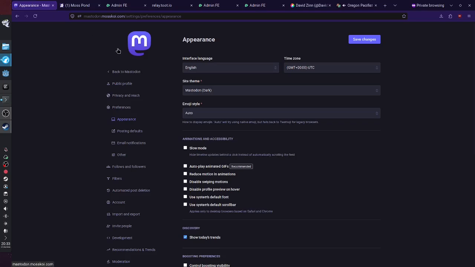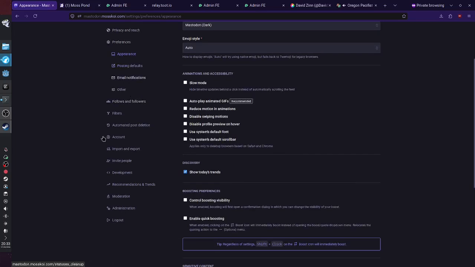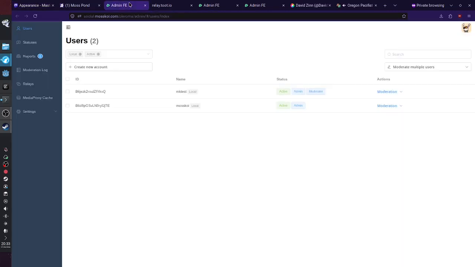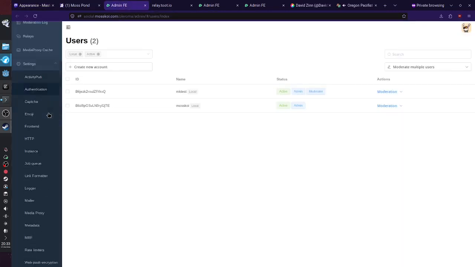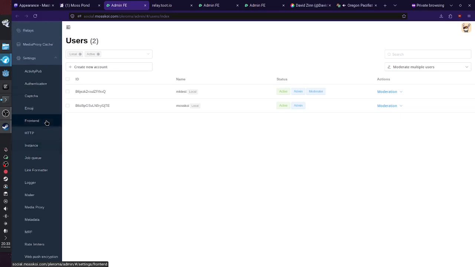You can see Mastodon is way prettier, organized. It has a style, a vision of how things are going to look and feel, and Akkoma is just a list of stuff on a white background. Not even a dark mode over here.